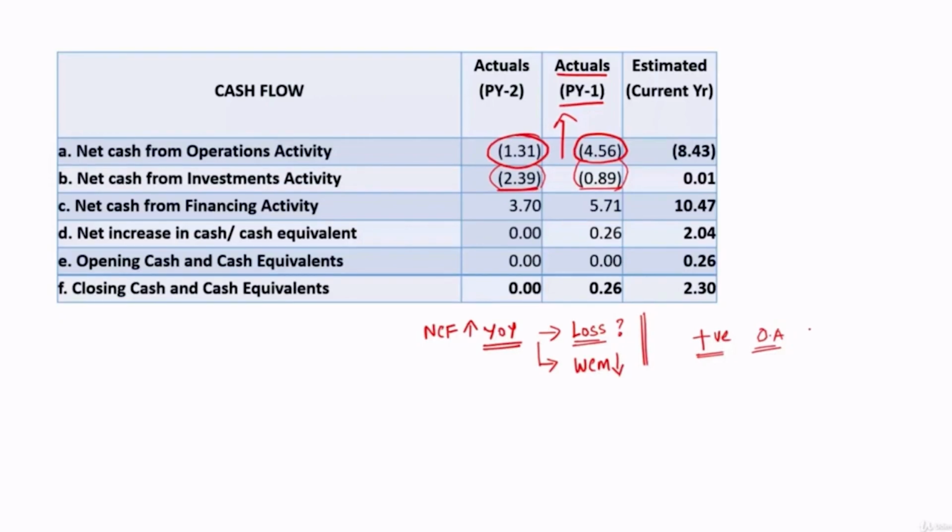Just think of a scenario where you are running a business, and if you want to sustain and manage that business, you are always dependent on either bank funds or additional infusion of funds from the owners. That's not a good sign, right? Your business should be able to stand on its own, and that is possible only when it has positive cash flows. Some negative cash flows are fine, but that can be managed, but not a year on year increase in negative cash flows. Then it indicates something has to be really looked into.